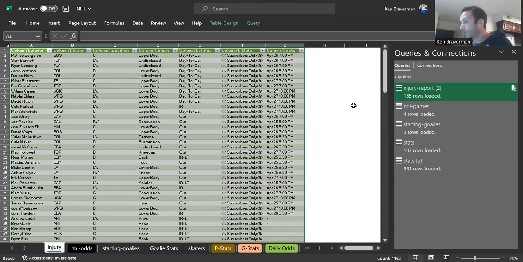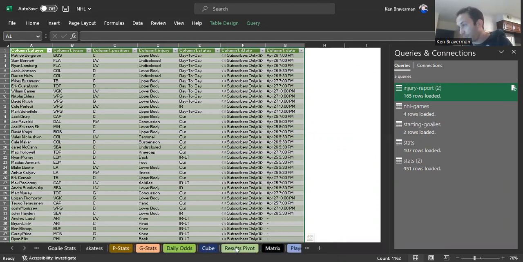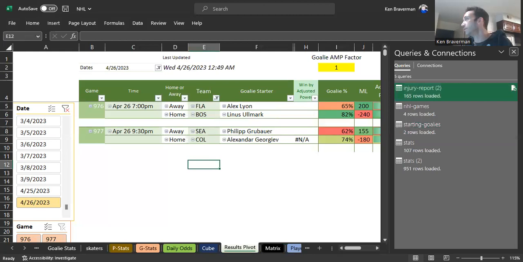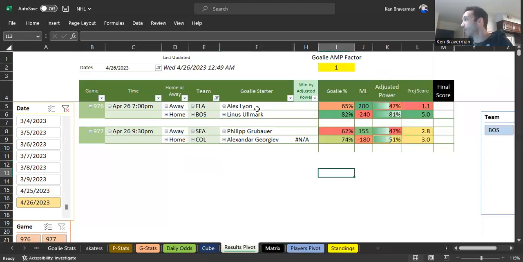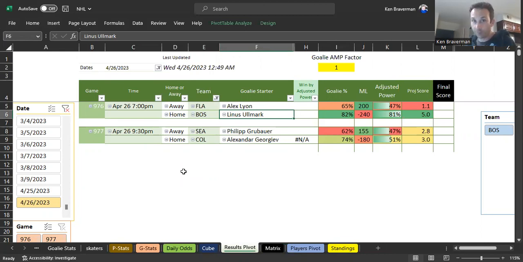I mean, it's really incredible. I can't believe we're so many years into me doing this, not realizing that this was very, very doable with Power Query. So it's fascinating. I've encountered a couple little hiccups as I've been working with it, but NHL is working great. I'm going to do baseball next because baseball is a huge hassle. And I'm going to be able to tell you guys, no, baseball is not a huge hassle anymore.